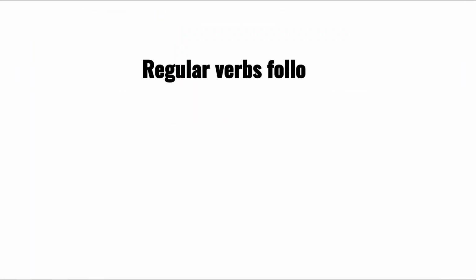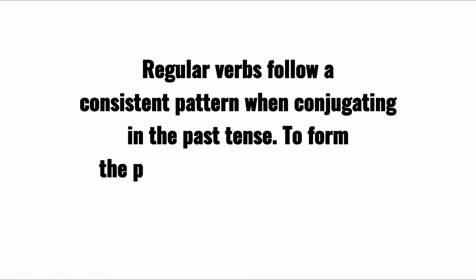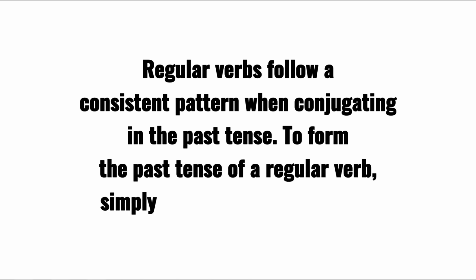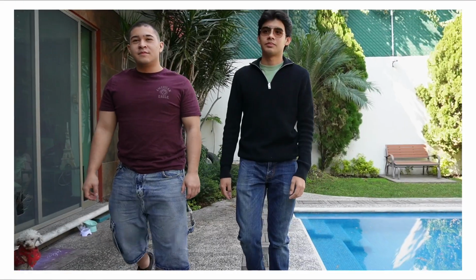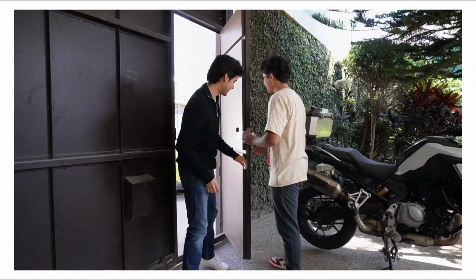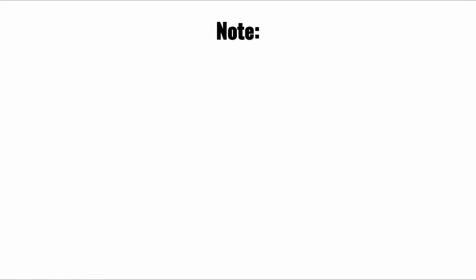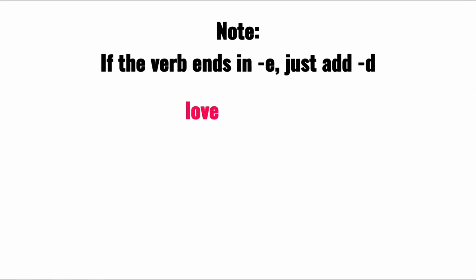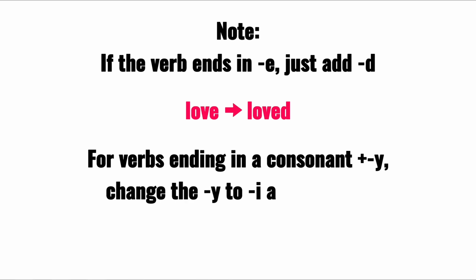Regular verbs follow a consistent pattern when conjugated in the past tense. To form the past tense of regular verbs, simply add -ed to the base form. For example: walk, walked; visit, visited; and play, played. Note: if the verb ends in e, just add d. For example, love, loved.